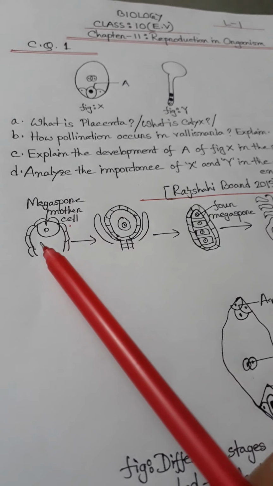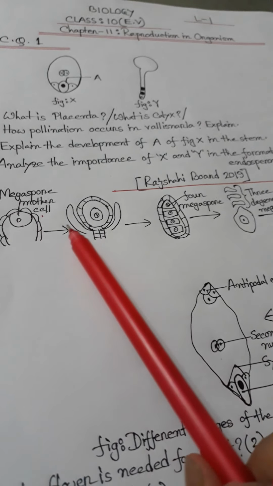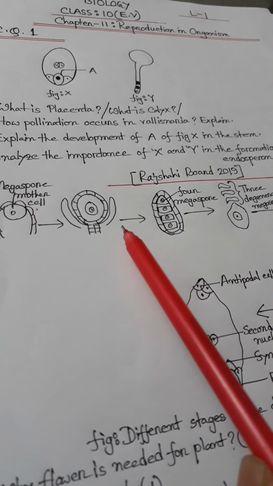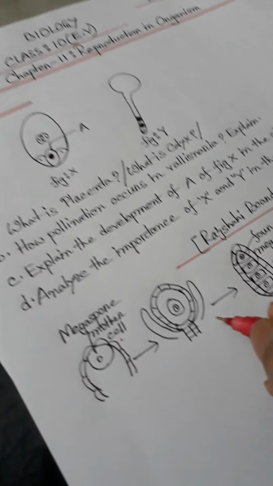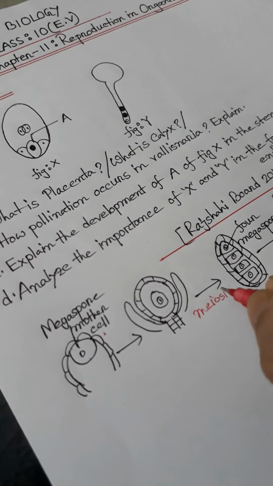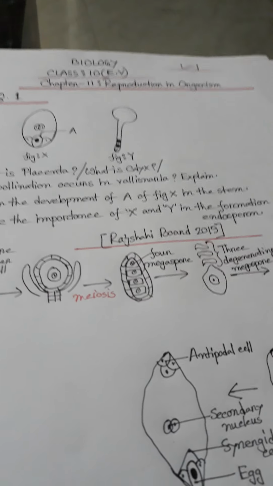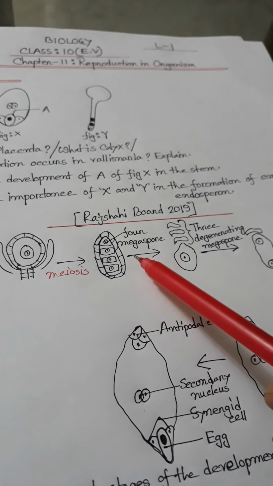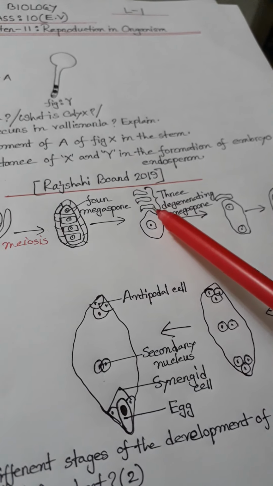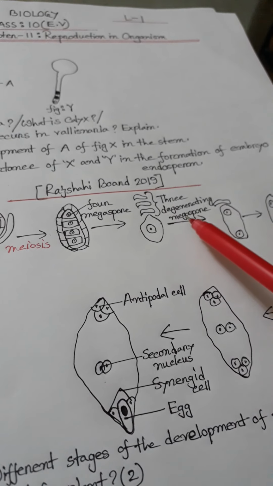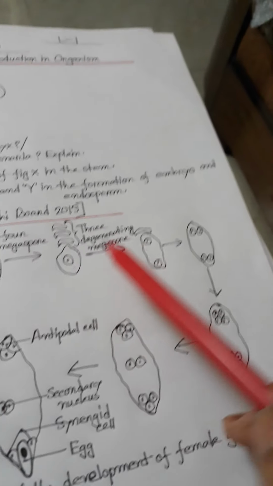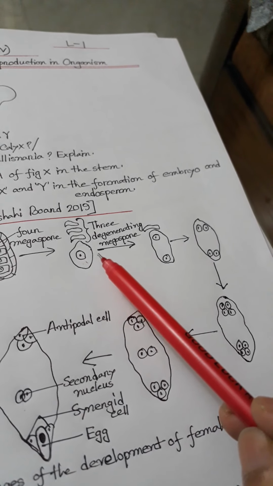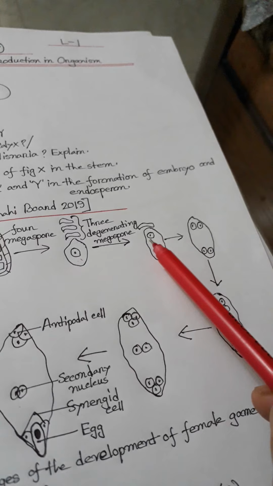First one, megaspore mother cell. Matured megaspore mother cell. Then here meiosis occurs, and then produces 4 megaspores. This is 1, 2, 3 and 4. Okay, 4 megaspore cells, and here the uppermost 3 degenerate. One megaspore is developed and bears one nucleus. Then here mitotic cell division occurs and produces 2 nuclei.